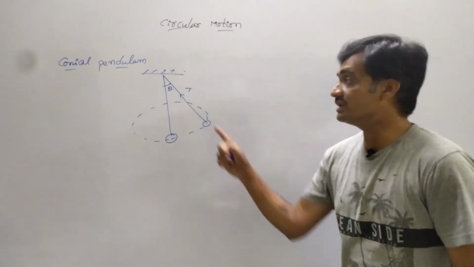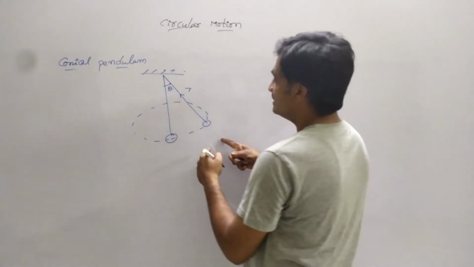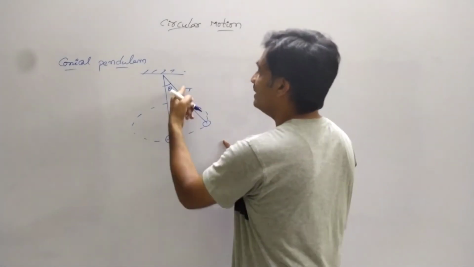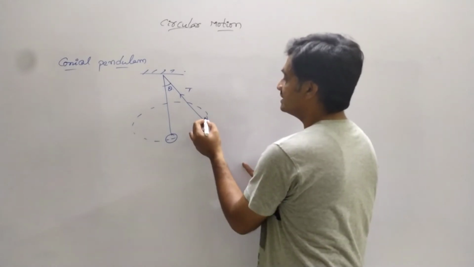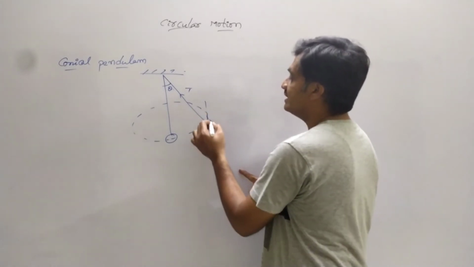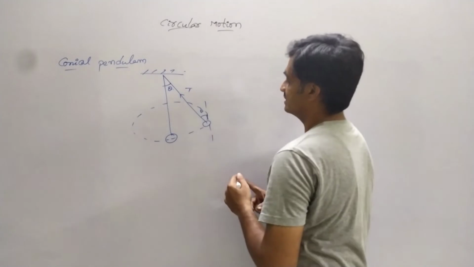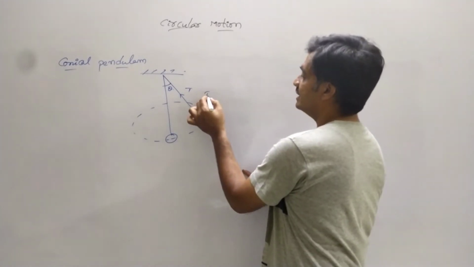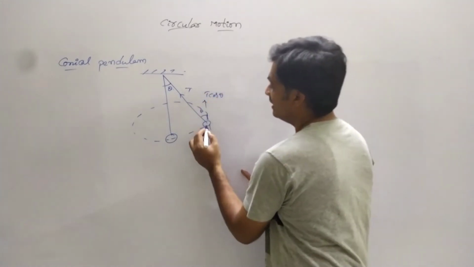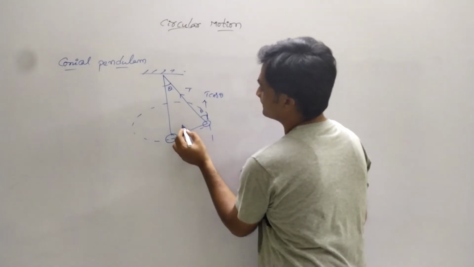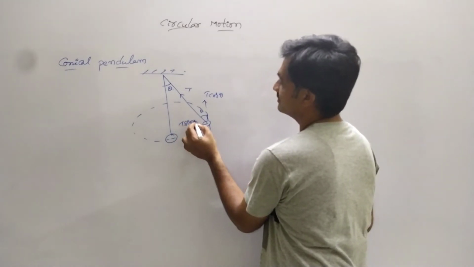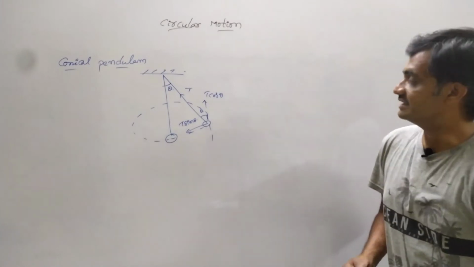Since the pendulum makes an angle of theta, this tension resolves into components as T cos theta and T sin theta.